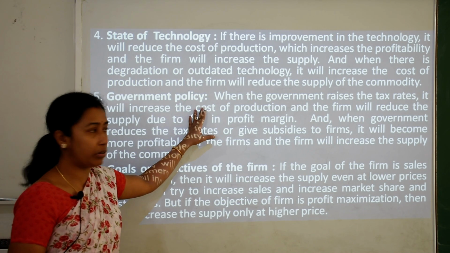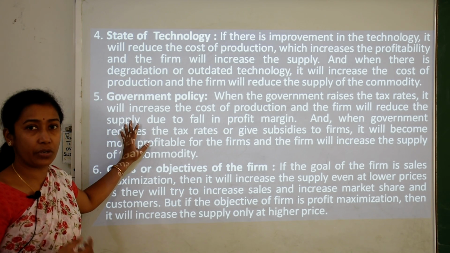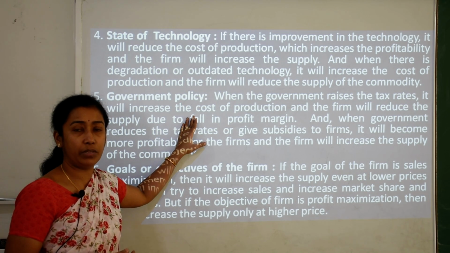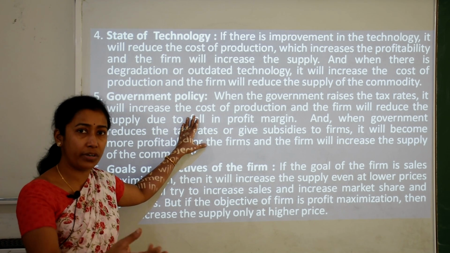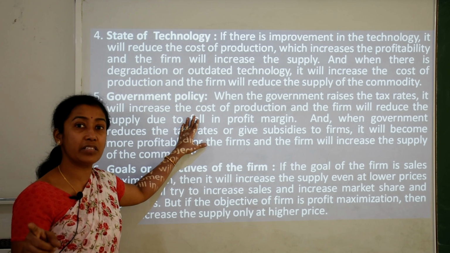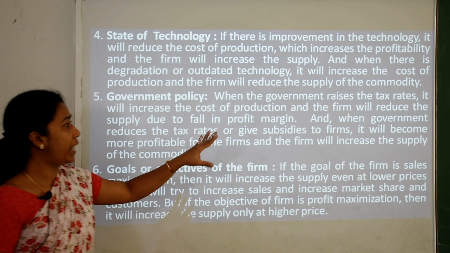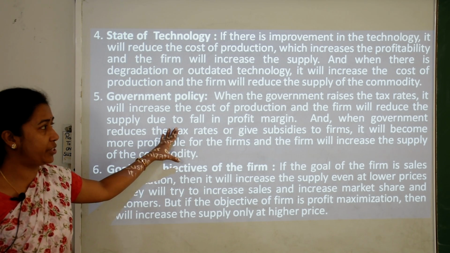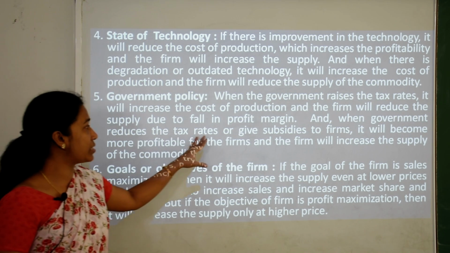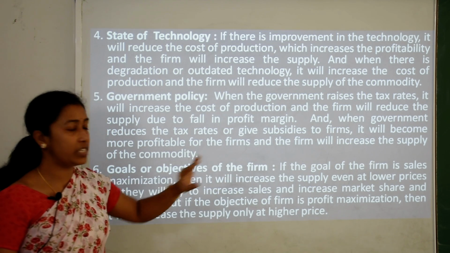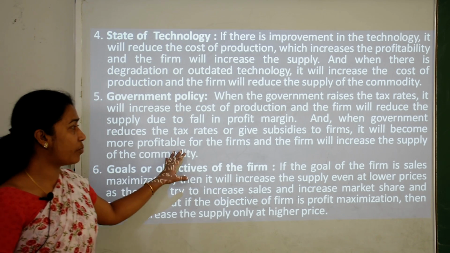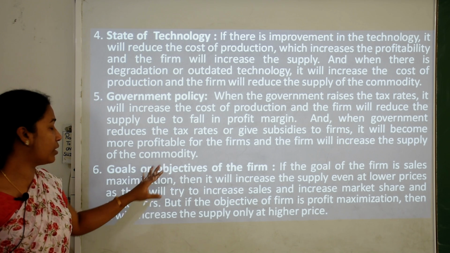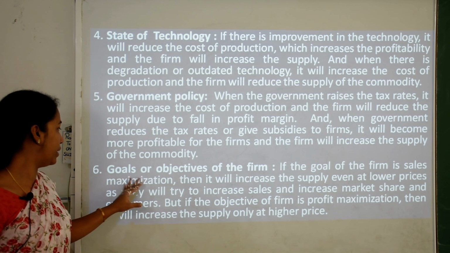Fifth is government policy. When the government raises or increases the tax rate, it will increase the cost of production. That means when a firm needs to pay more taxes to the government, it will increase their expenses or cost of production, and the firm will reduce the supply. Why? Because of a lower profit margin. And when the government reduces the tax rates or gives subsidies to firms, it becomes more profitable for the firms, and the firm will increase the supply of the commodity. Why? Because they will have more profit margin.